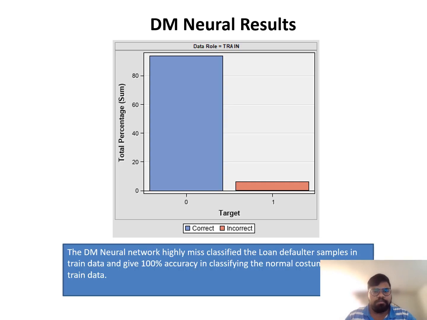When coming to DM neural results, this network highly misclassified the loan defaulter samples in training data and gave 100% accuracy in classifying the normal customers of the training data.